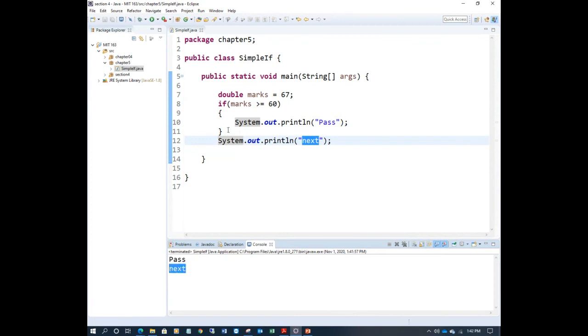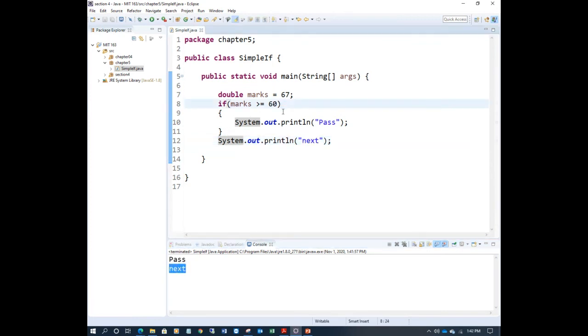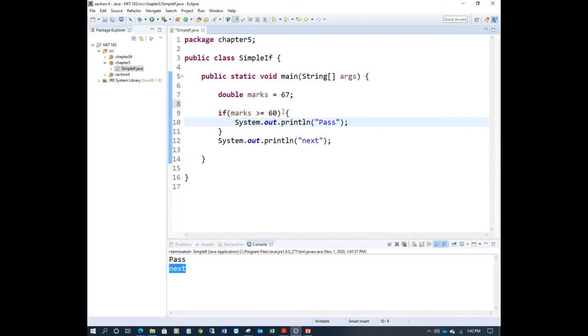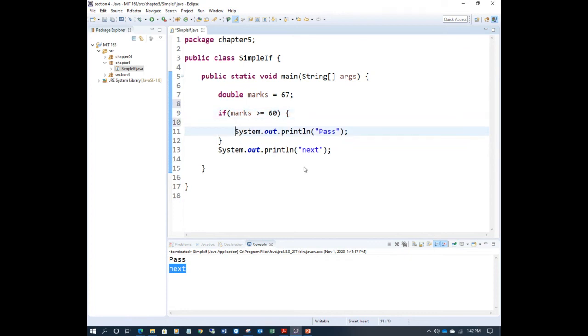So basically what I'm trying to explain to you guys, this is a very simple if statement. Here, the group of statements inside the block will execute if and only if the condition is true. Okay, this is one thing. Now let's see one more point. How many statements do you have here? You have only one statement in the if block.